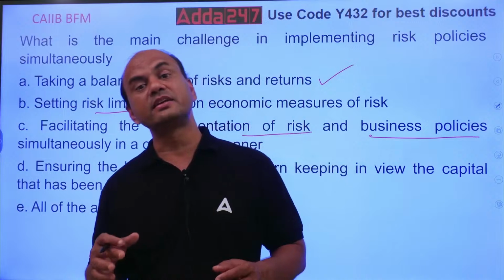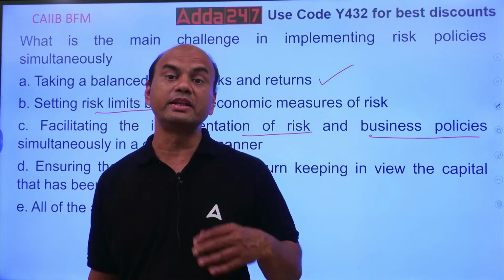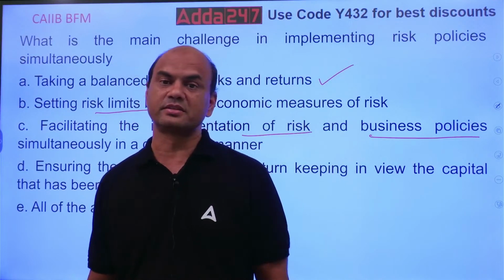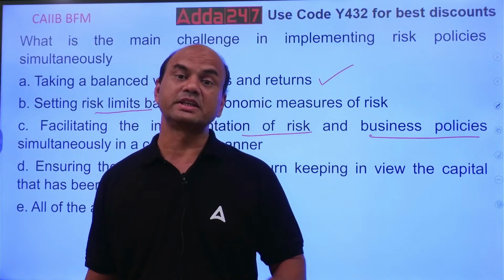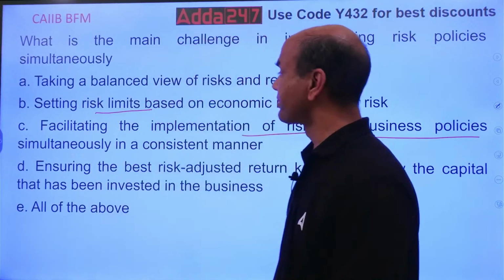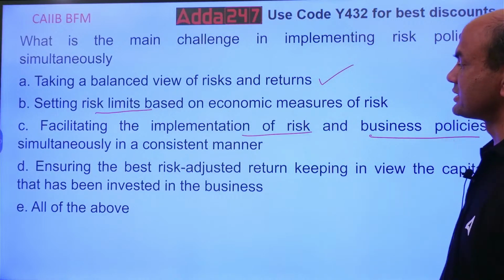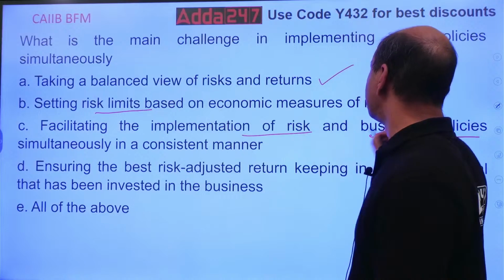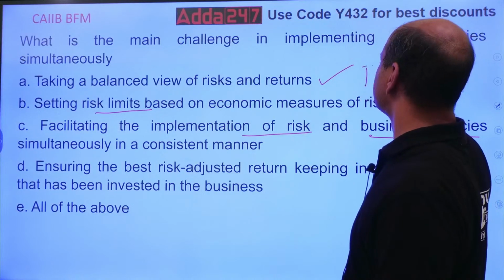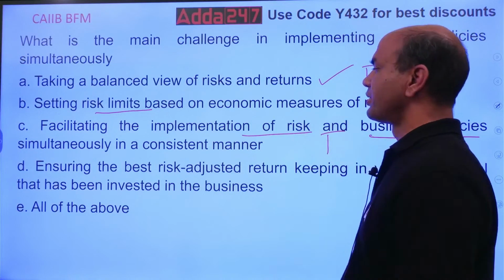What we want is to increase the business and reduce the risk, which is not possible. The logic is high risk, high returns. So facilitating the implementation of risk and business policies simultaneously in a consistent manner is also true. So this is true, this is true, this is true.